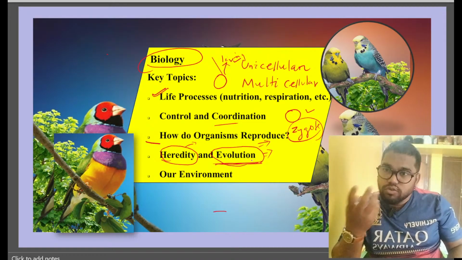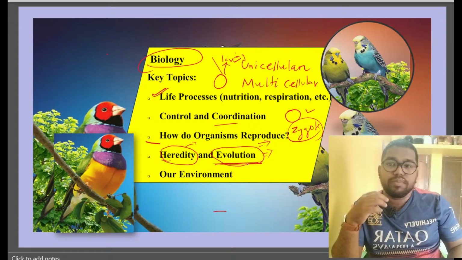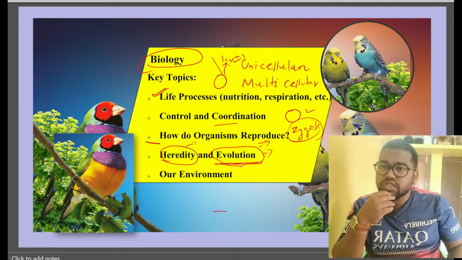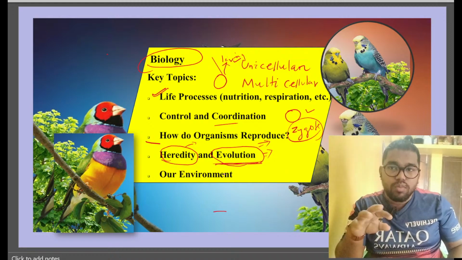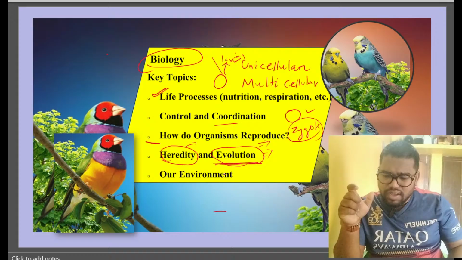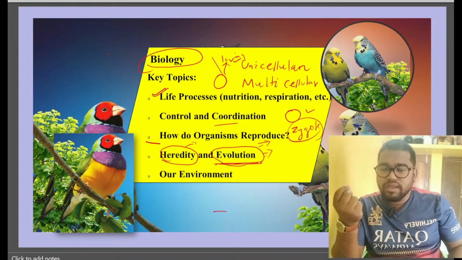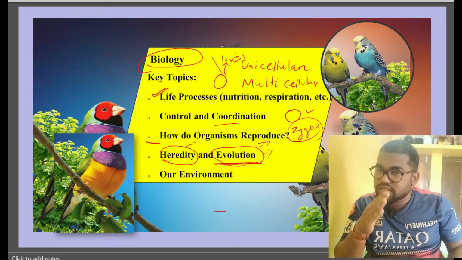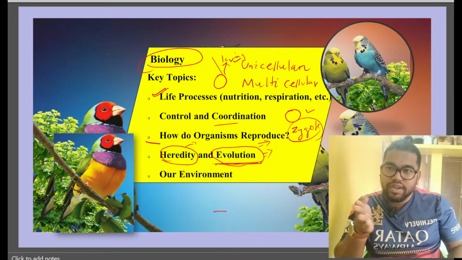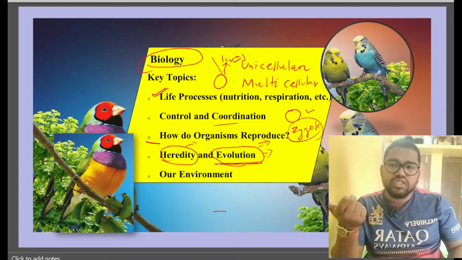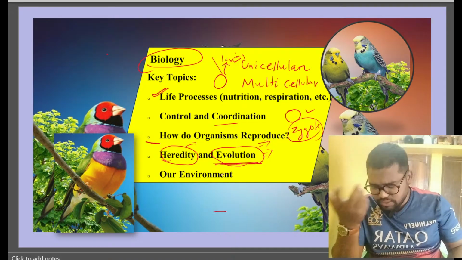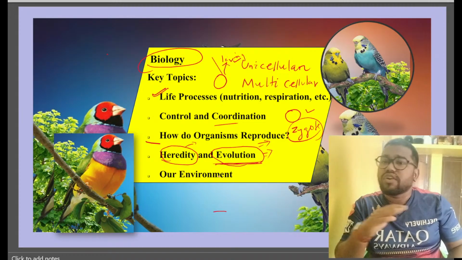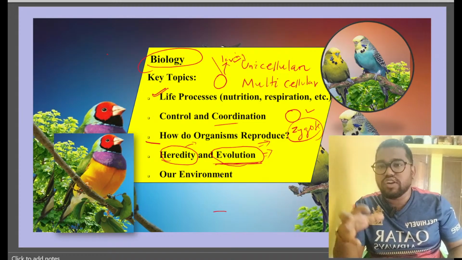So according to the environment, my body structures, my behaviors, my characters, everything will change, but not completely. It is somehow slowly or gradually, and that's why we do not notice something very indistinct, something that is not properly distinguished between parents and offspring.